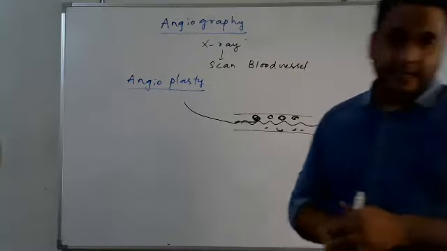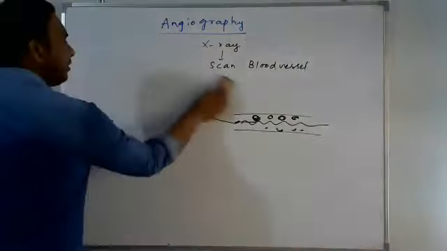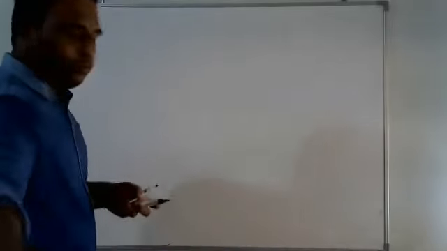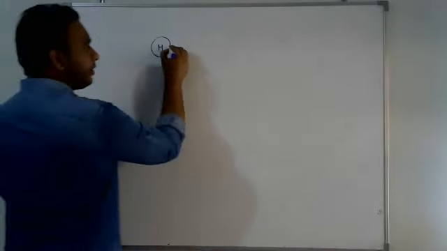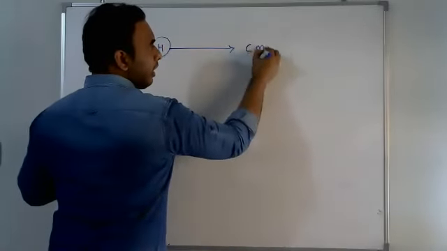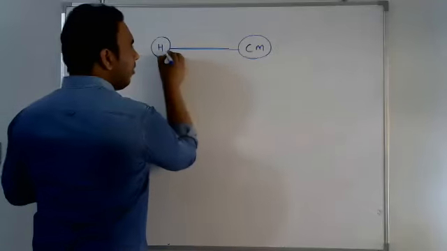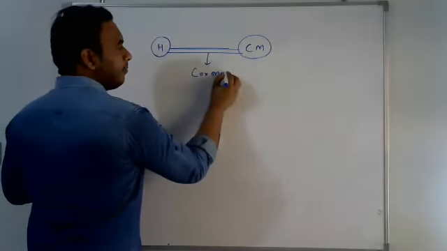Next, I think you have heard about bypass surgery, right? Suppose the heart and the cardiac muscle. What is this artery called? This artery is nothing but the coronary artery.